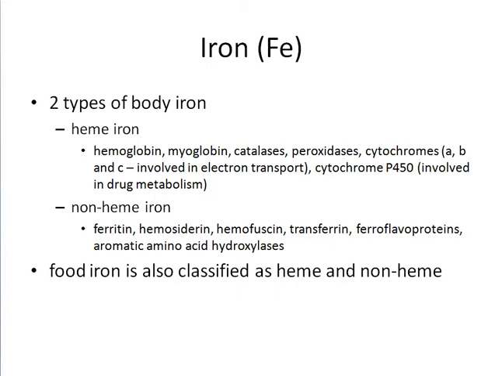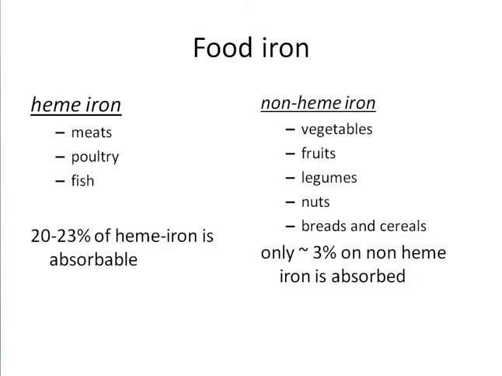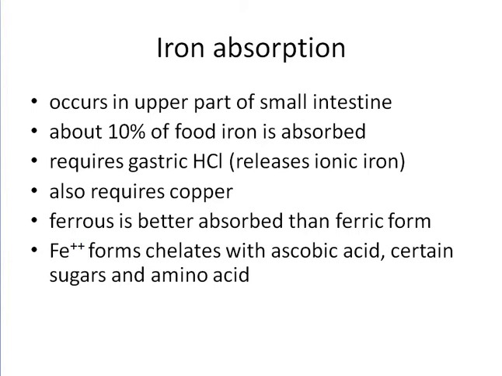Food iron is also classified as heme and non-heme. Heme iron comes from meats, poultry, and fish. Non-heme iron comes from vegetables, fruits, legumes, nuts, breads, and cereals. Twenty to thirty percent of heme iron is absorbed, while less than 3% of non-heme iron is absorbed. Iron absorption occurs in the upper part of the small intestine. About 10% of food iron is absorbed.